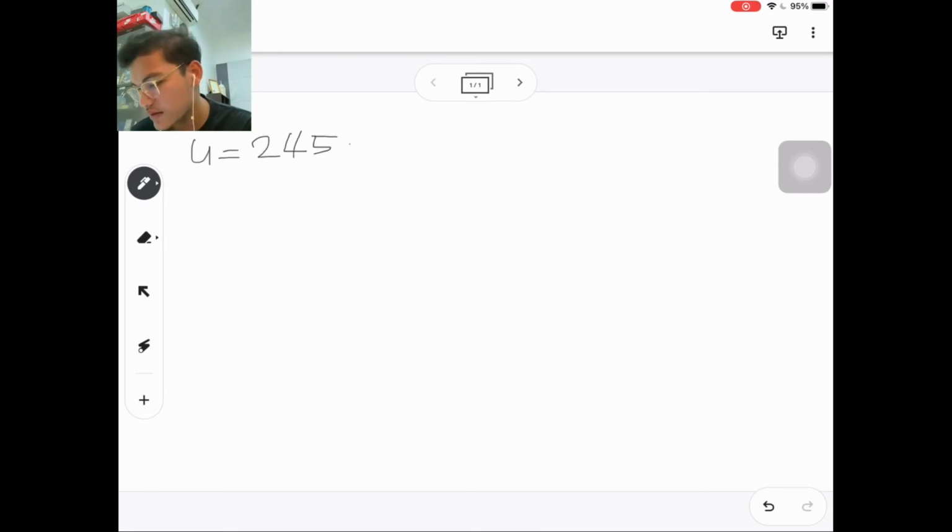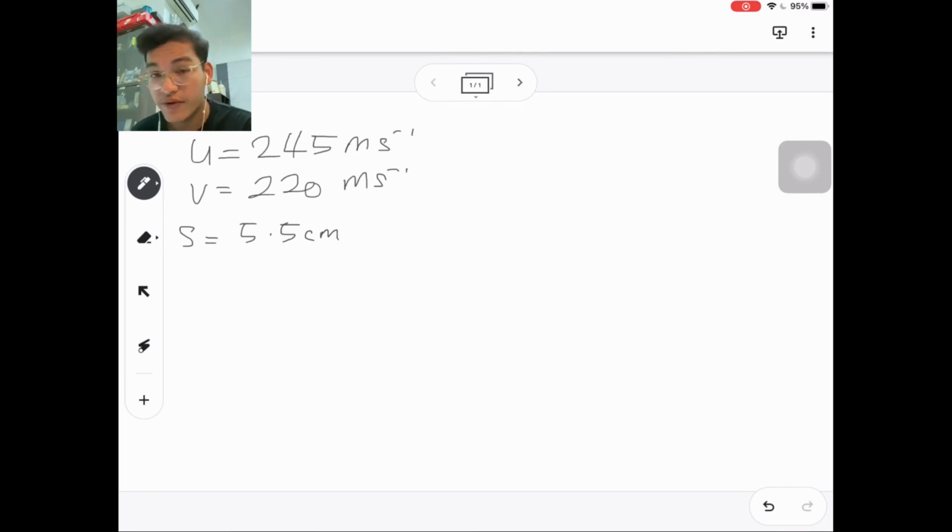The v is 220 meter per second, and then the s or displacement is 5.5 centimeter, which we need to convert into meter, and we will get 0.055 meter.